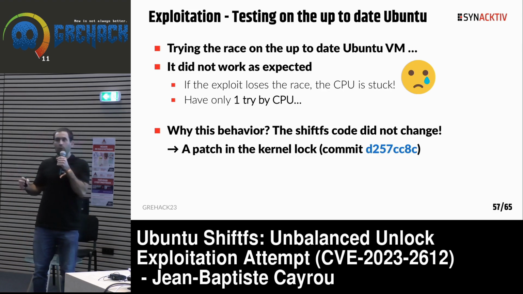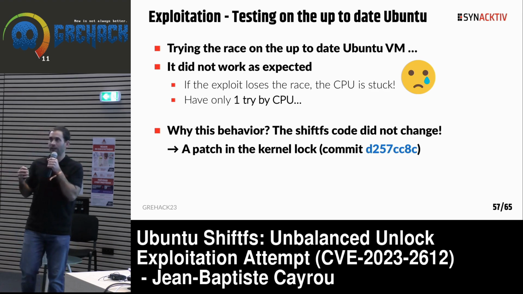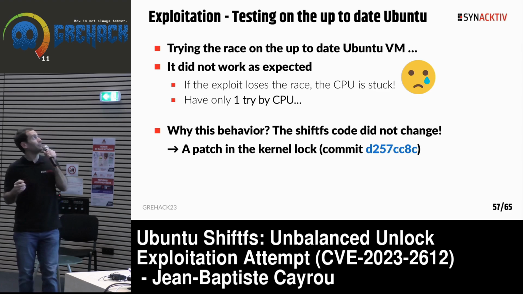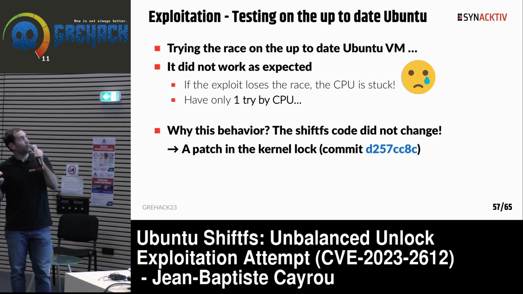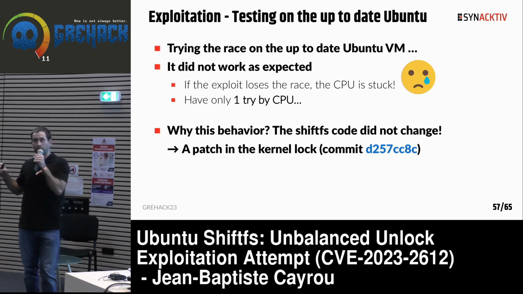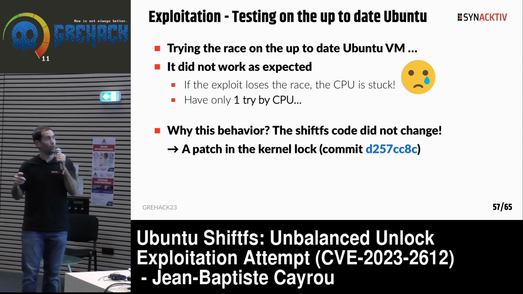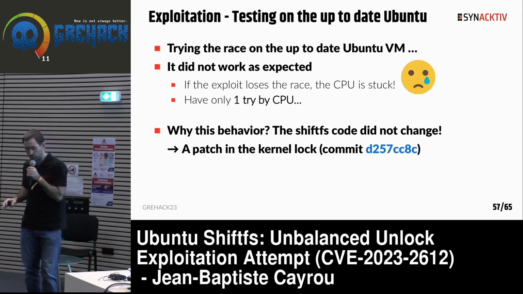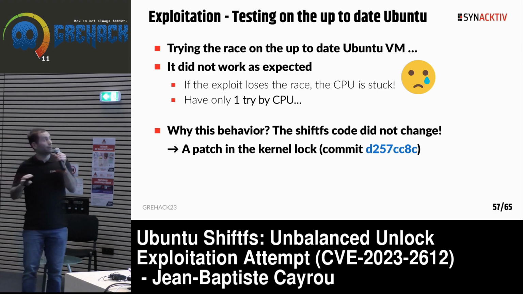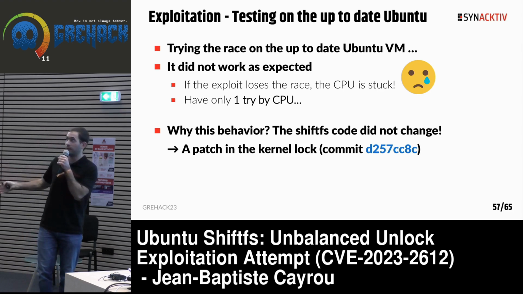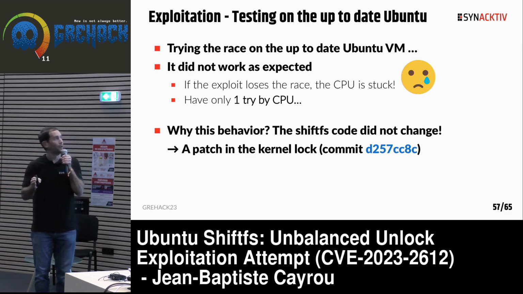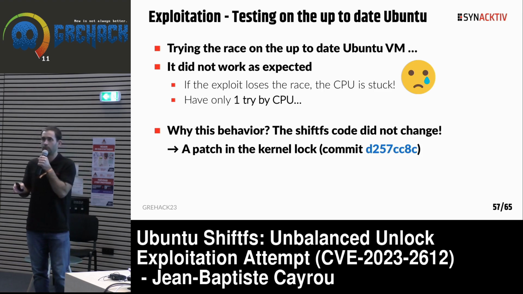At the moment, I wanted to test it on up-to-date Ubuntu versions, and when I tested it, it didn't work as expected at all. In fact, the behavior I had is that if the exploit loses the race, the CPU is blocked. The CPU was stuck. So that means we have only one try per CPU. Why this behavior? Because during all my exploitation work, I was focused on the shiftfs kernel source code to see if my vulnerability was still there, and the source code did not change at all.